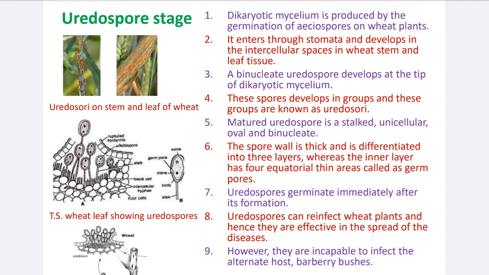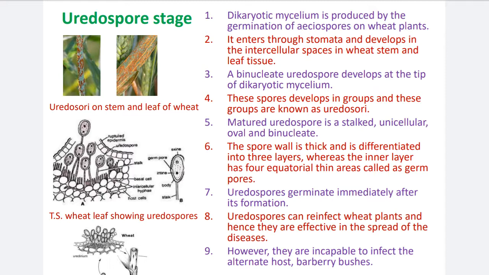When this dikaryotic mycelium enters the stem as well as the leaf of the wheat through the natural opening, the stomata, it spreads in the intercellular spaces. Why? Because it is an intercellular mycelium, not an intracellular mycelium.